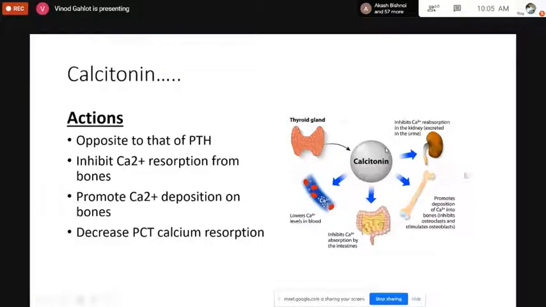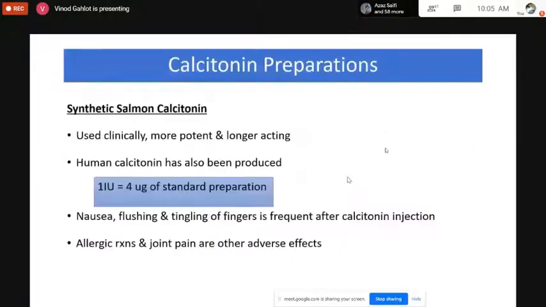Excretion of calcium will be increased. Deposition of calcium on the bones will also occur, leading to more strengthening. It inhibits the absorption of calcium from the small intestine, so the calcium present in the food will not be absorbed in larger quantity. There is a decrease in the calcium concentration in the plasma circulation. They will all be done by the actions of calcitonin from the thyroid gland.